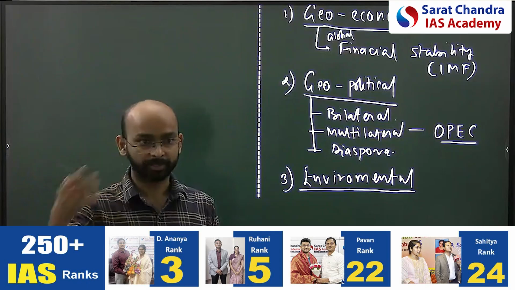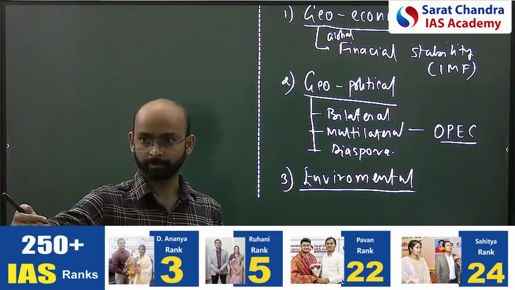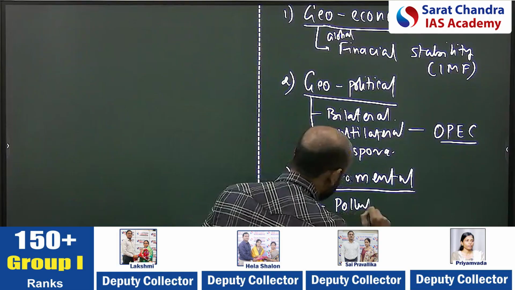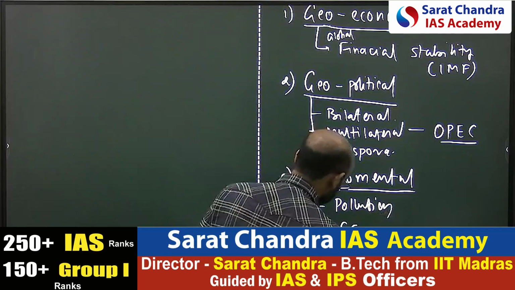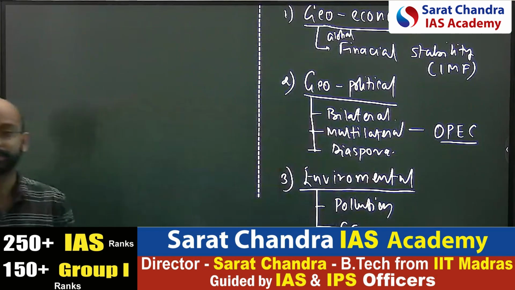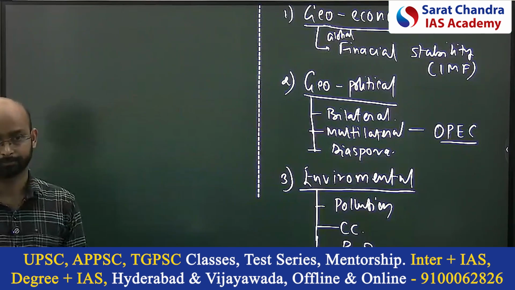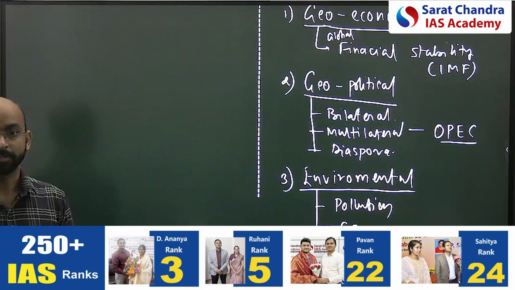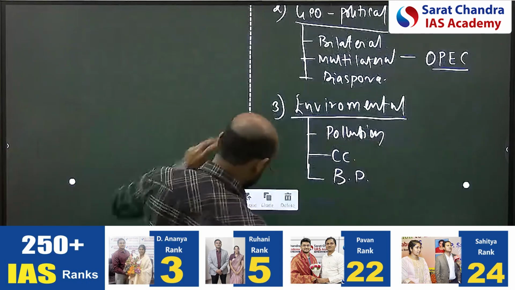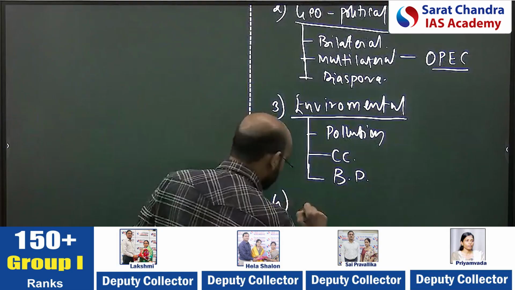Are you able to think the way it's going, right? So the pollution, the climate change, and the biodiversity, three dimensions we will create. Okay, three is enough. Next, what we will create fourth is other.